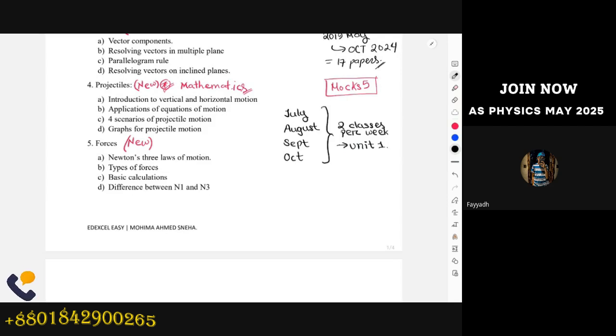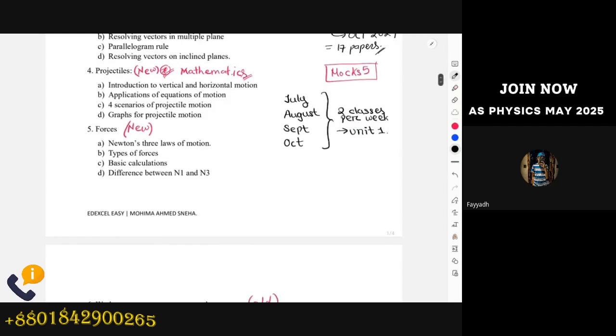Sorry, as I was saying, for July, August, September, October, we're going to have two classes per week for unit one. And from November onwards, we have to increase our class duration. So from November to December, and then January, February, March and April, we're going to have three classes per week.